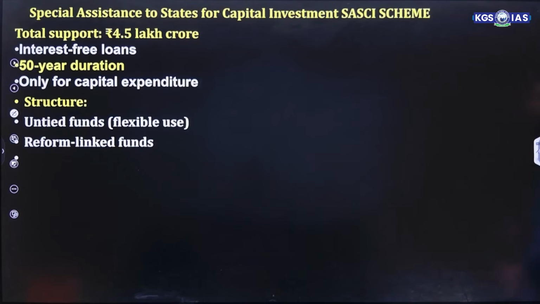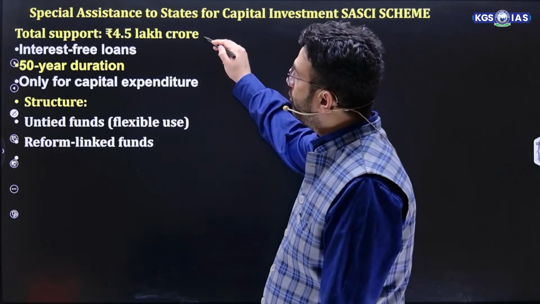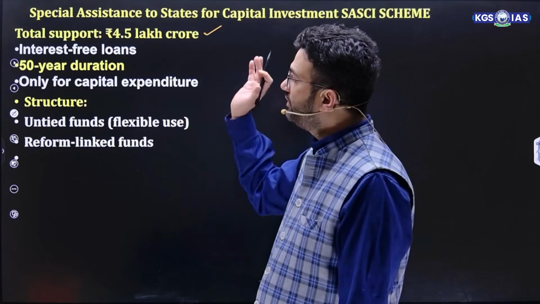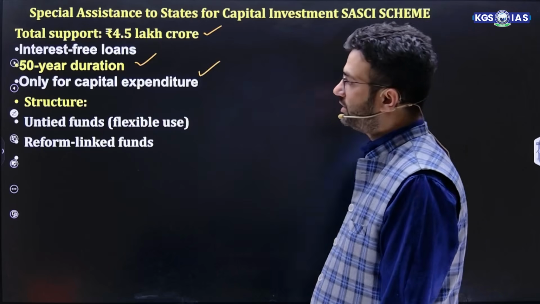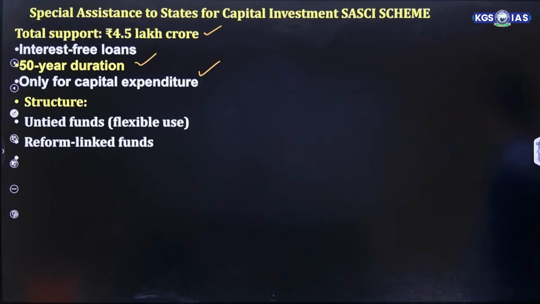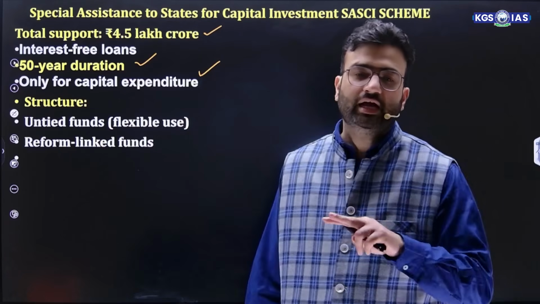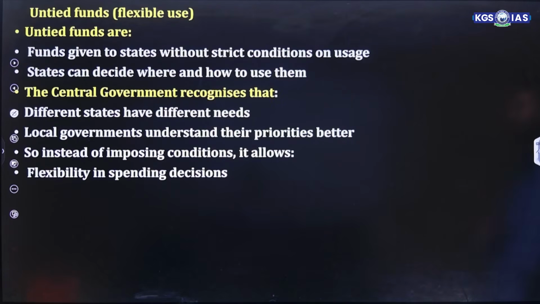Now, special assistance to states for capital investment under the SASCI scheme: total support of 4.5 lakh crore is given, as interest-free loans for a 50-year duration. The only thing is it is for capital expenditure. The amount is given through two ways: untied funds and reform-linked funds. Let's discuss this. This may be asked in prelims as well.